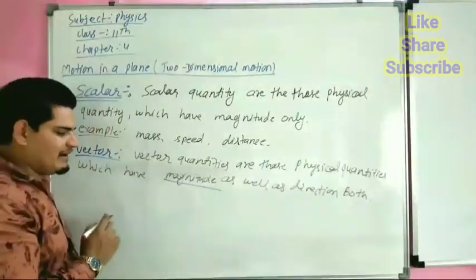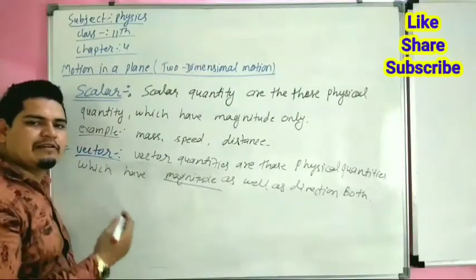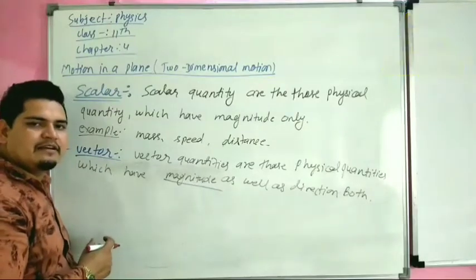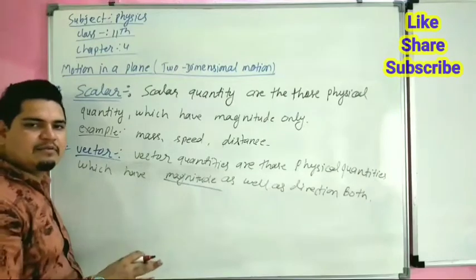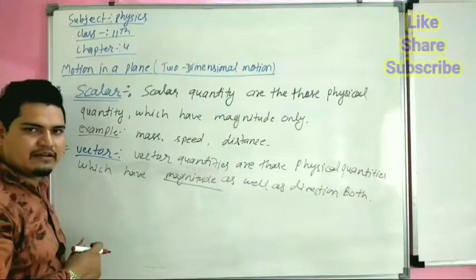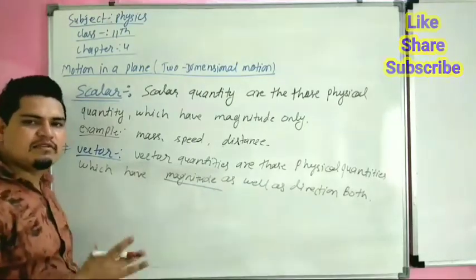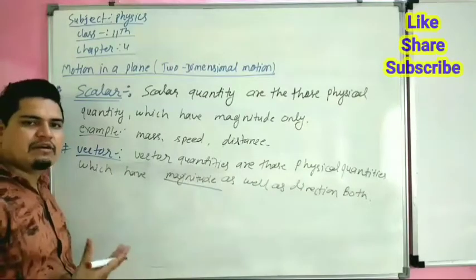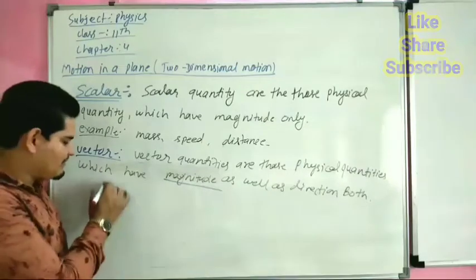We can take an example. If a car is moving with a speed of 40 km per hour, this sentence is incomplete because we have to indicate in which direction the car is moving. When direction is required to complete the sentence, the physical quantity is called a vector quantity.